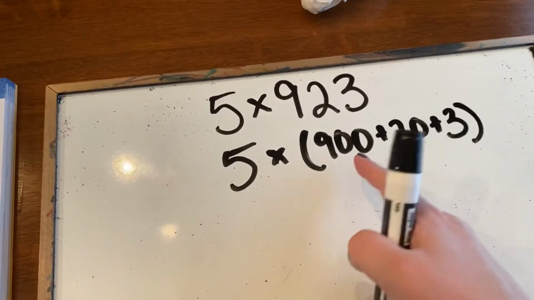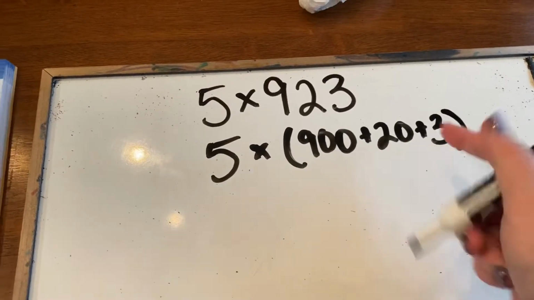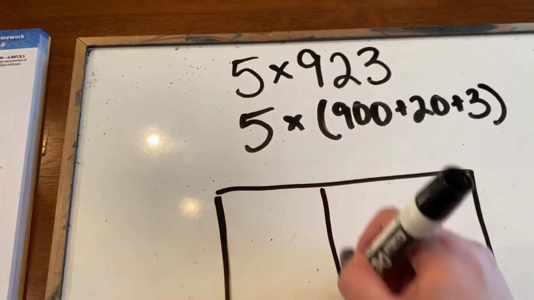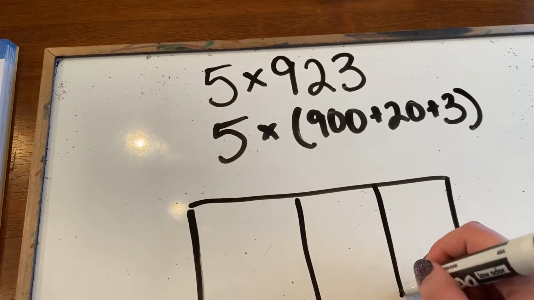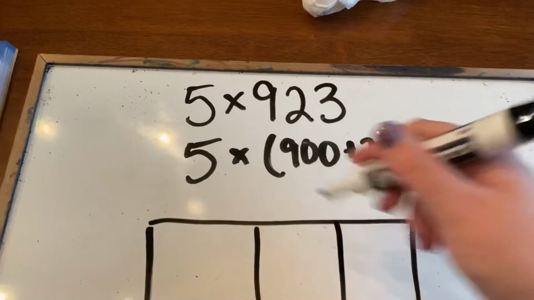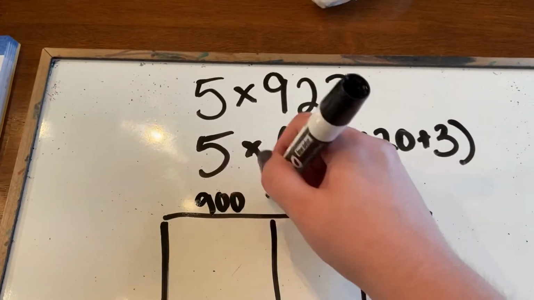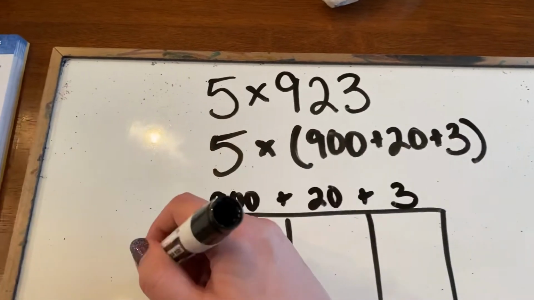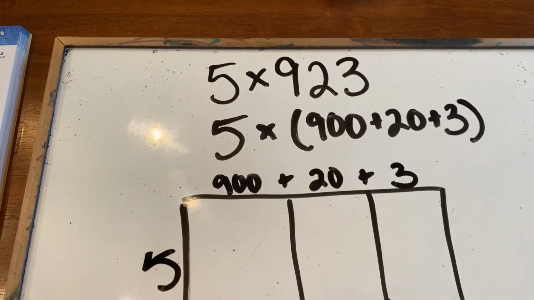together. So since I have 3 pieces in my expanded form, I'm going to make 3 boxes. Doesn't matter how big your boxes are, as long as you have the same number of boxes as pieces in your expanded form. So your pieces go across the top. You're gonna multiply each piece by 5.